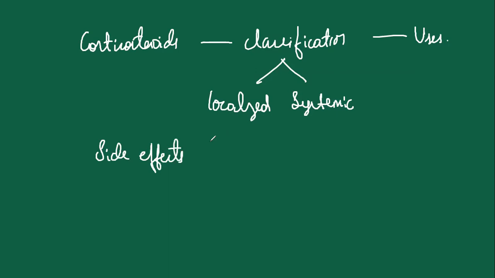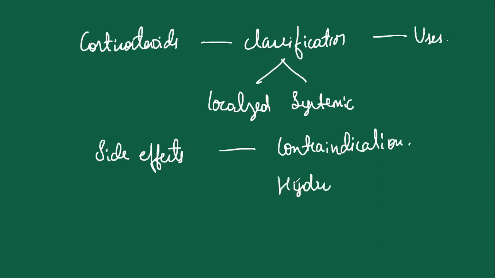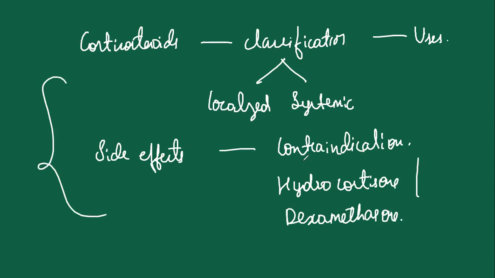After that we learned about contraindications, and another topic, hydrocortisone. And the last one we compared with the recent one, dexamethasone. So these are the concepts we learned here.